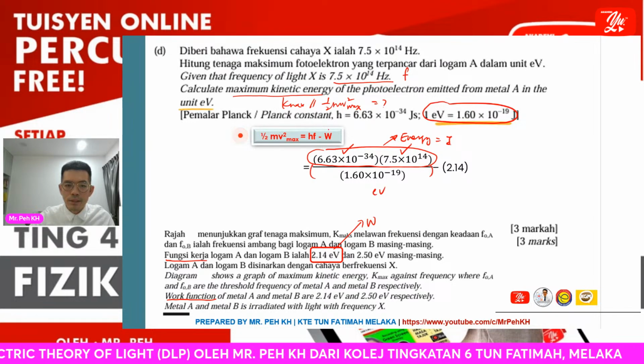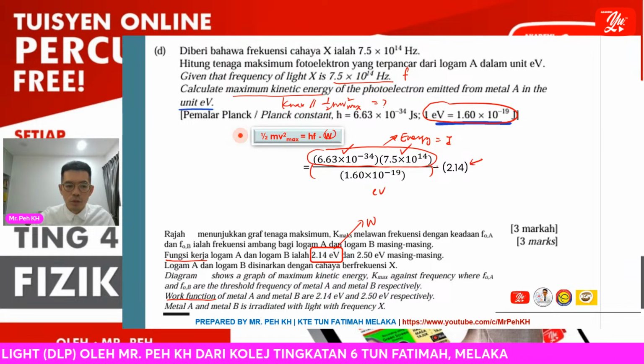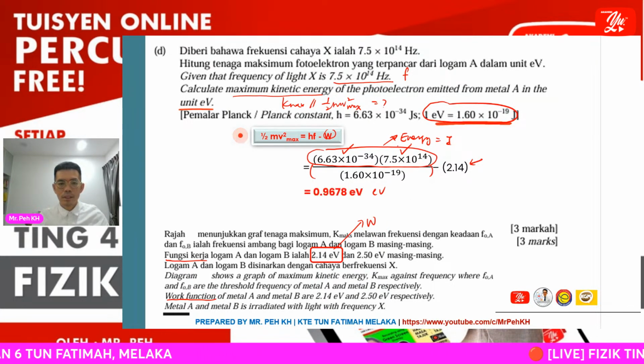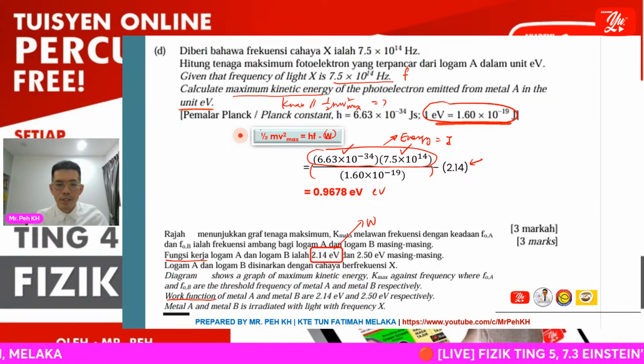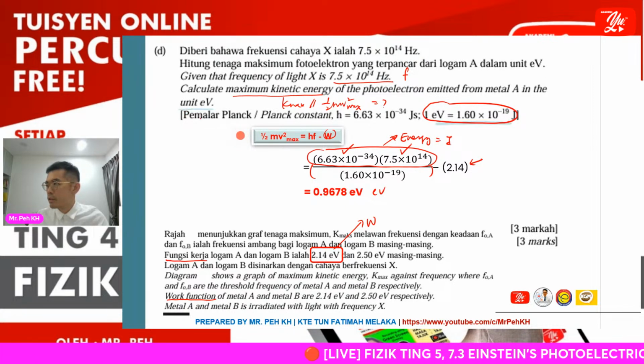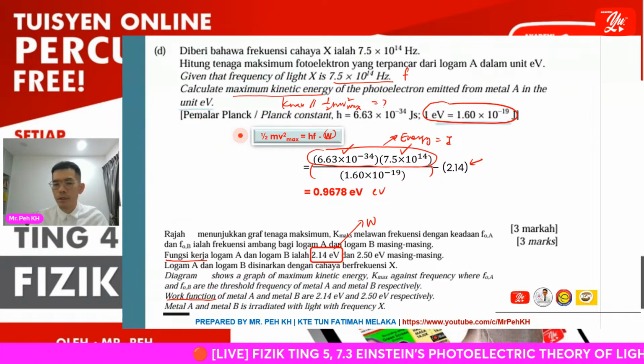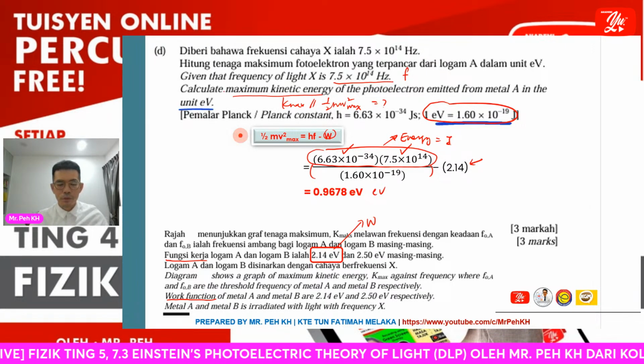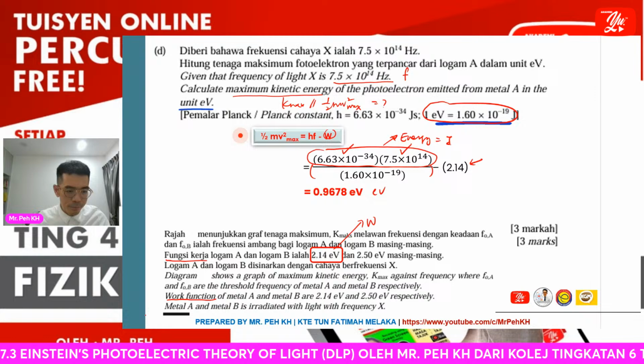Then you minus the W, the work function for metal A. Then you can get your answer as 0.9678 eV. Minimum you have to give 2 decimal places with the correct unit. You can give up to 3 and above.